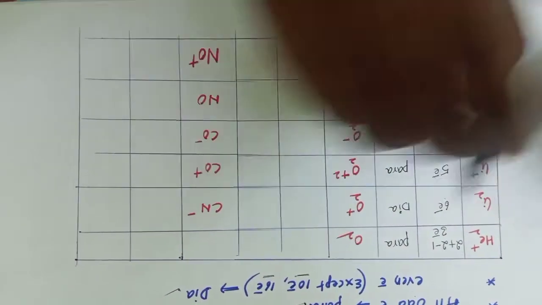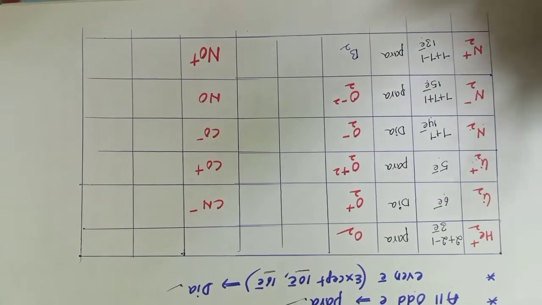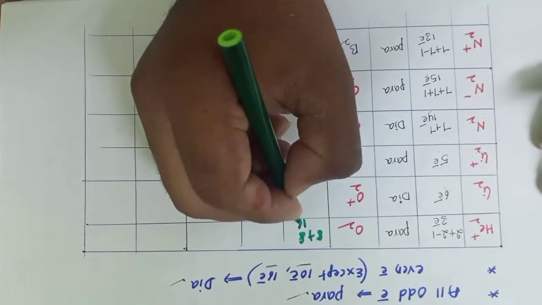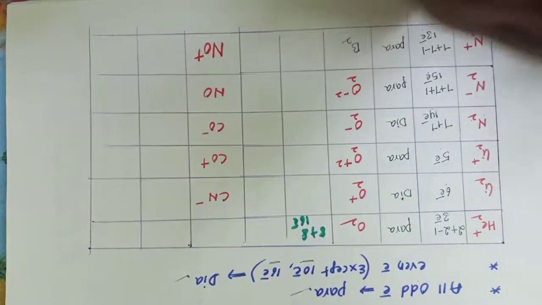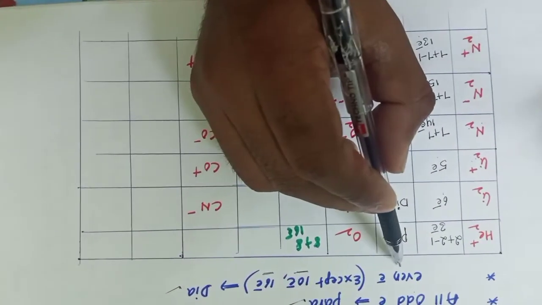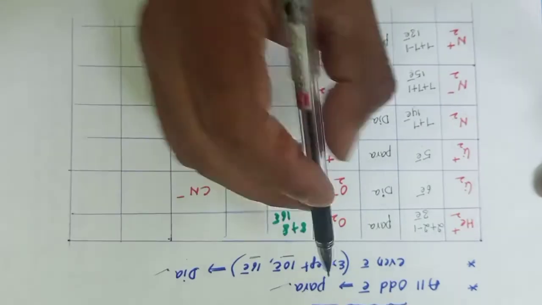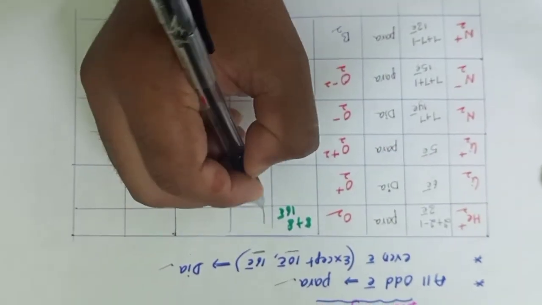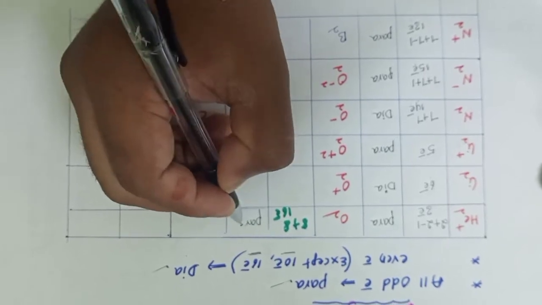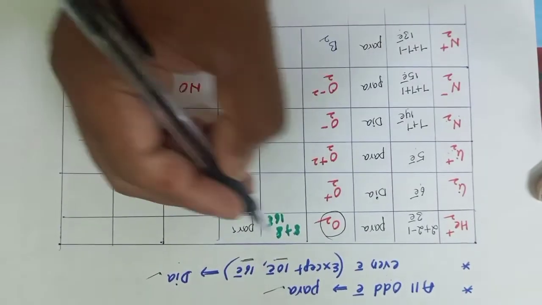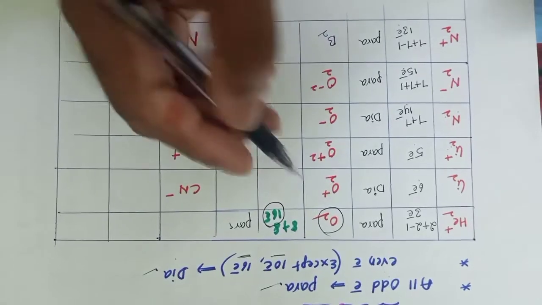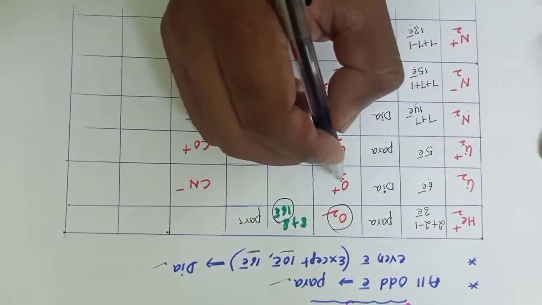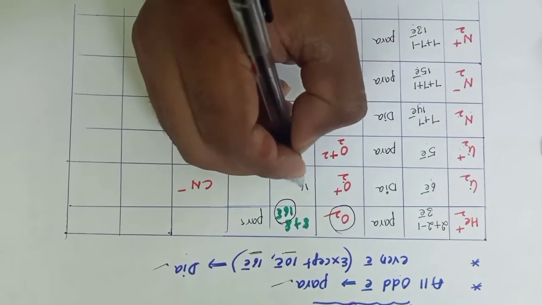Next, go to O2, oxygen. Oxygen, 8 plus 8, total 16 electrons. So it is the exception. Generally, an even number shows diamagnetic nature, but the 16 electron species, that is oxygen, shows paramagnetic nature. It is an exception. 16 electrons show the exception.